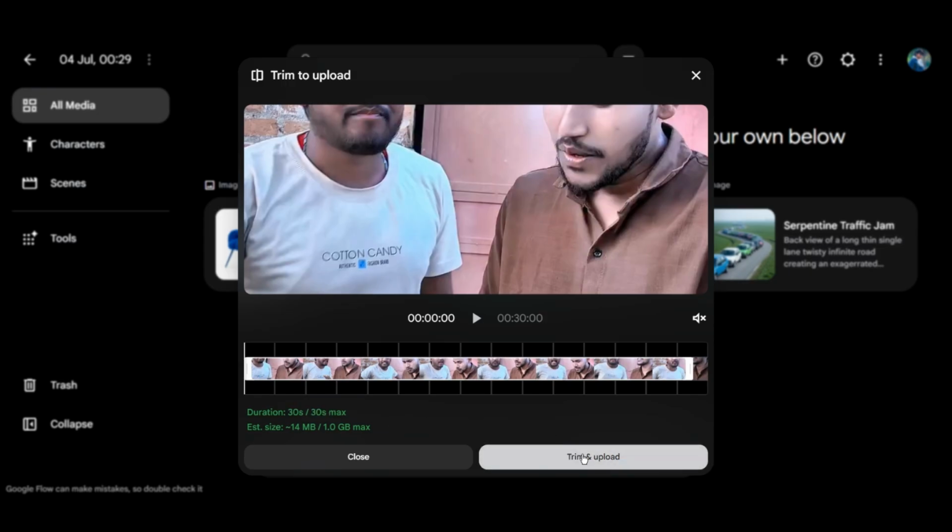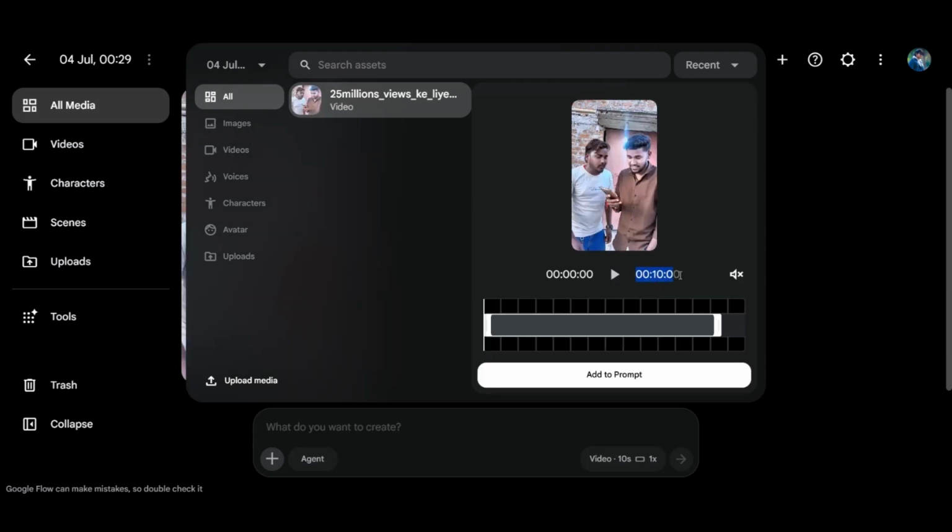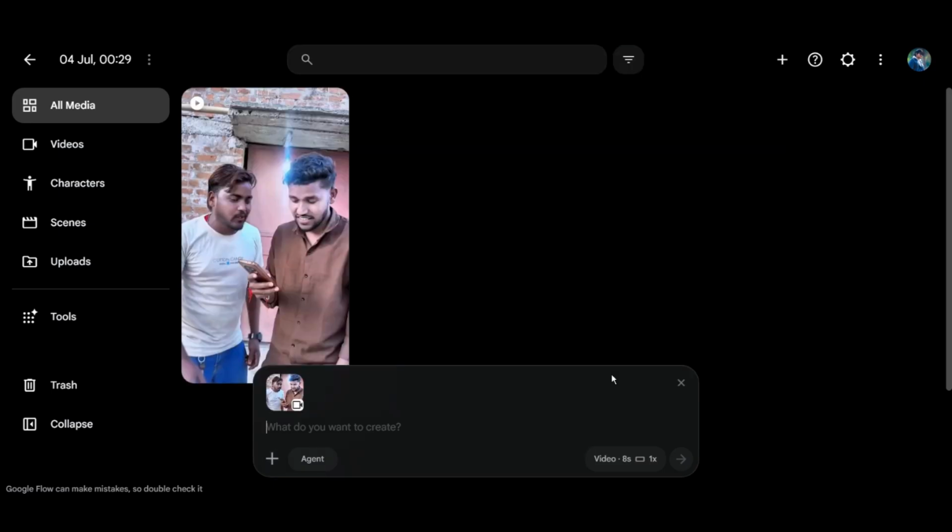So, after selecting the video, you simply have to click on Trim and Upload. Upon clicking, your video will start uploading in the background, which might take a little bit of time. But as I told you earlier, whether you take a 30-second video, a 20-second video, or upload any long video of 15 or 40 seconds, this tool will automatically process it and show it by making it a maximum of 10 seconds. You can also see on the screen that after being uploaded, this video is showing here as only 10 seconds long. As soon as your video is completely uploaded in the background, you will see an option at the bottom of the screen saying Add to Prompt. You simply have to click on that, which will directly link your uploaded video to the prompt section.